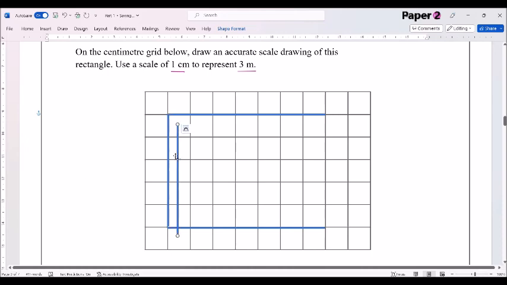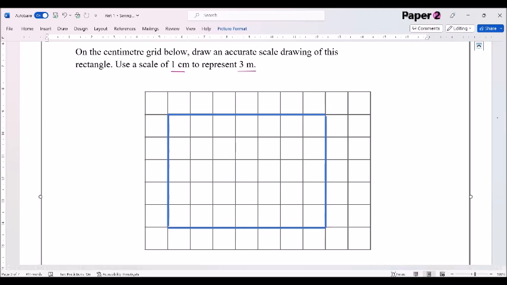And remember, draw these with a ruler. You should have a ruler in your exam pack, and it's just a matter of going across here and making sure that that's done. So there we are. We have a nice 7 centimeters by 5 centimeters. Just count those just to check.